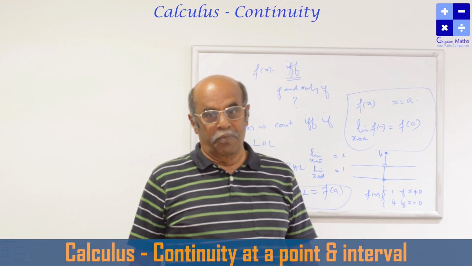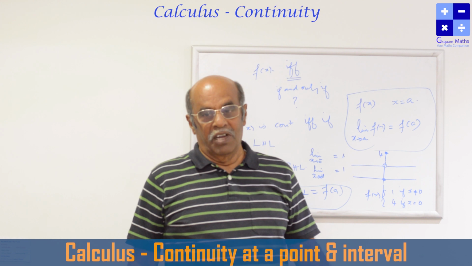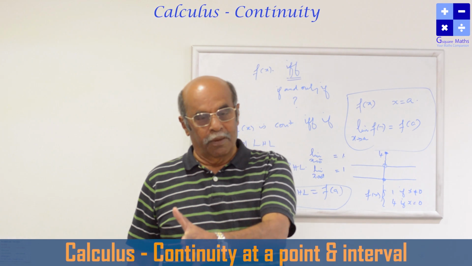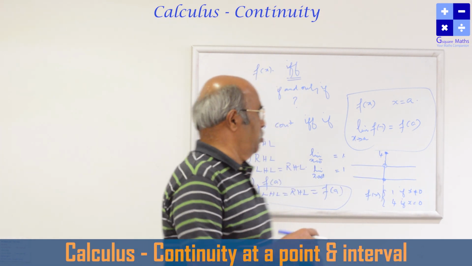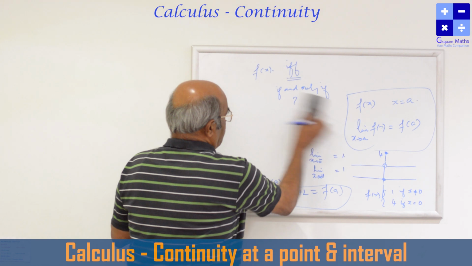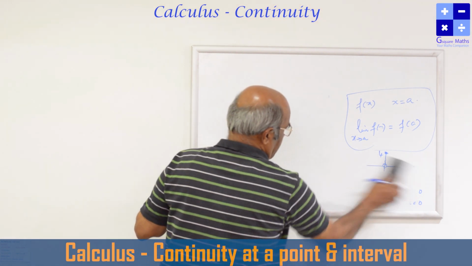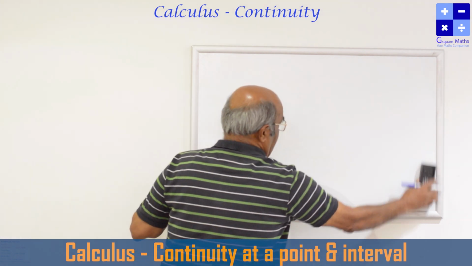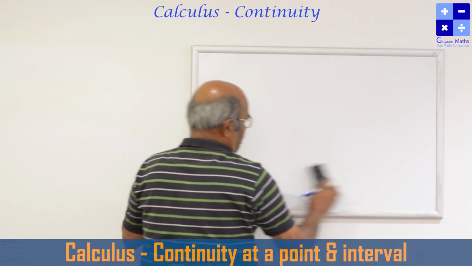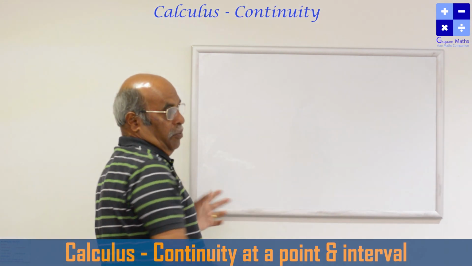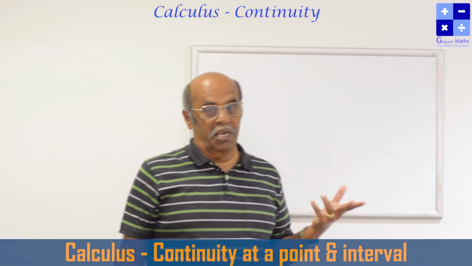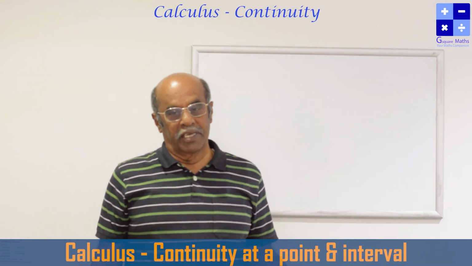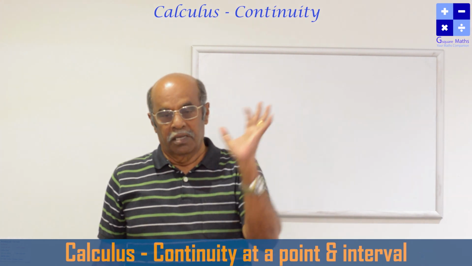So if and only if is a mathematically important concept. Whenever in a mathematical statement the given implies something and that implies the given, in that case we can use if and only if. So, very simple. Continuity of a function at a point x we can define like this. If the limit exists, and the limit need not be defined for any function at a given point, if the limit value is equal to the functional value, then we can say that the function is continuous at this point.